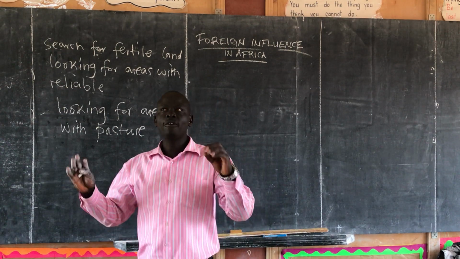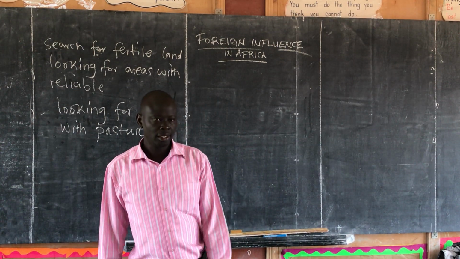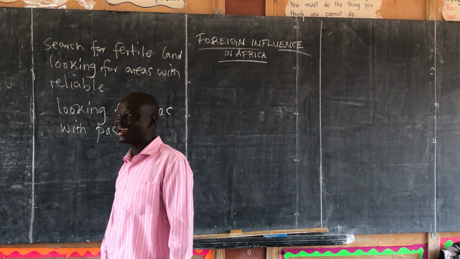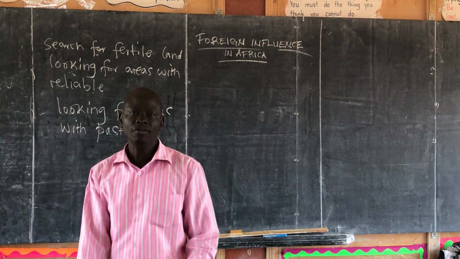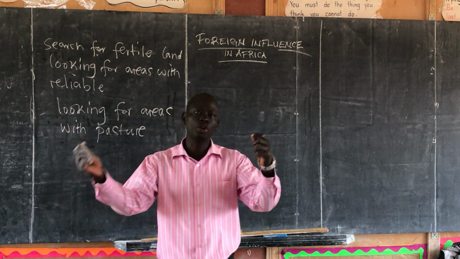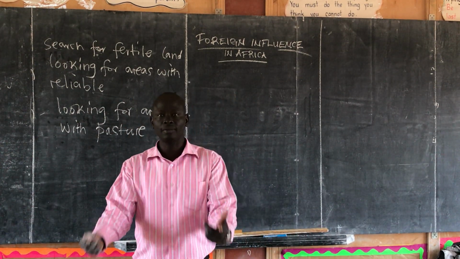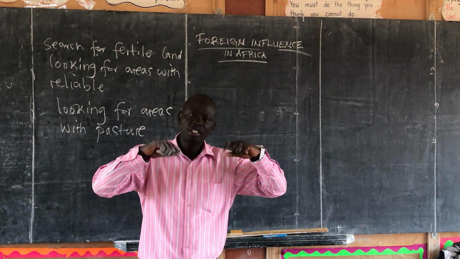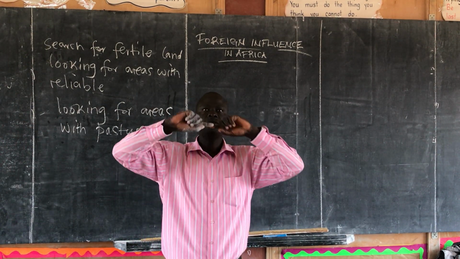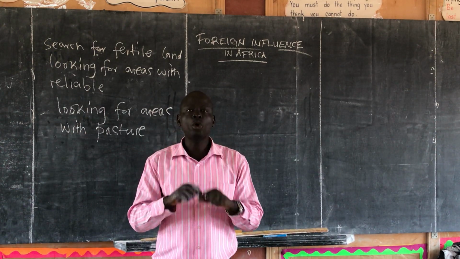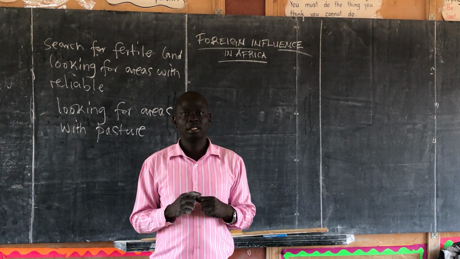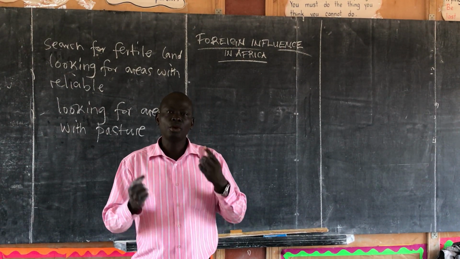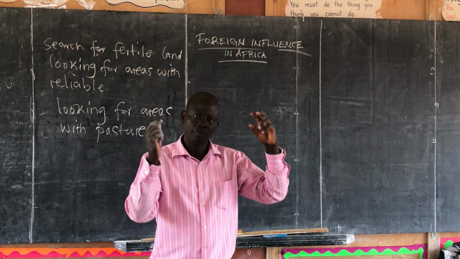Now, we are talking of foreign. Who is a foreigner? For instance, at home, you may have somebody who has not been living with you and then just joins you abruptly. That one is a foreigner. For the case of Africa, we are looking at those visitors who came from outside the continent of Africa. For instance, those who came from Asia, those who came from Europe. Those are the people we are terming as foreigners.